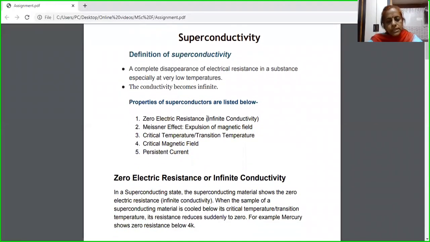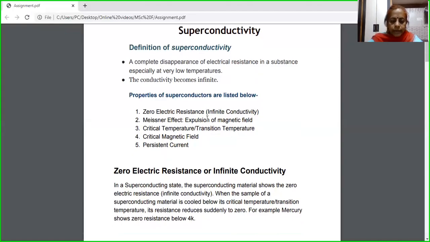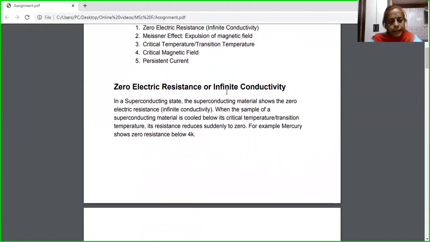I am going to discuss here 5 properties. Those 5 properties are zero electrical resistance, Meissner effect, critical temperature, the 4th being the critical magnetic field, and the 5th is the persistent current. So I am starting my first property, that is zero electrical resistance or infinite conductivity.